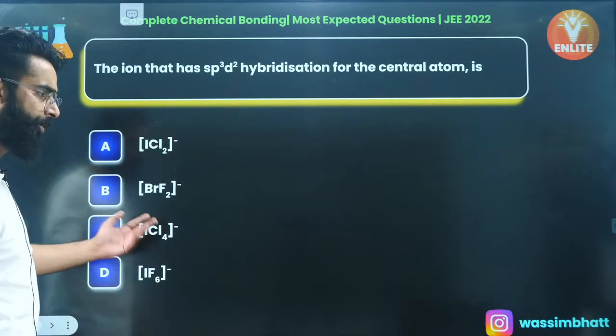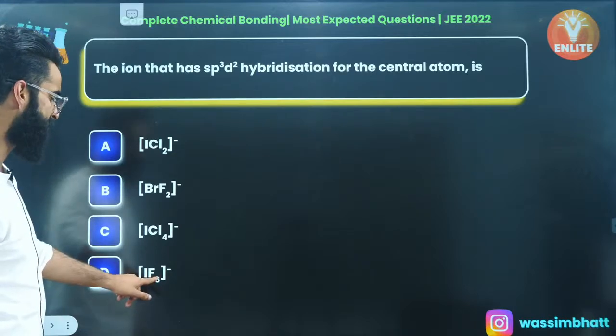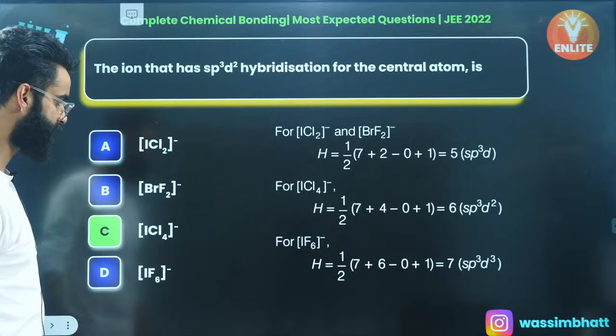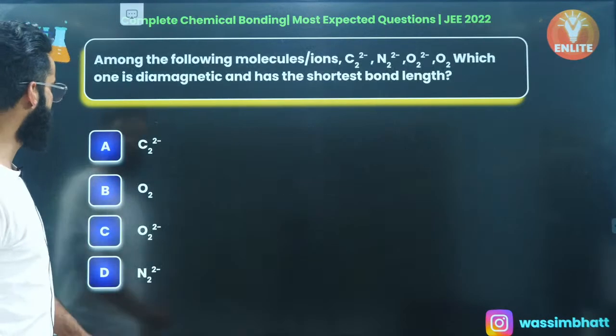This one you can check on your own after this, right? 6 sigma bonds and 1 lone pair. So it's going to be sp3d3. Let me move on to one more question.